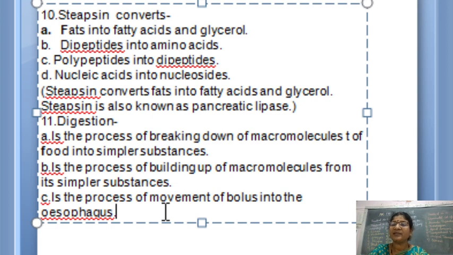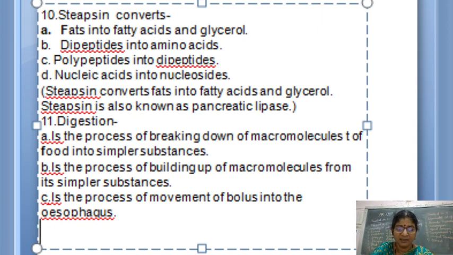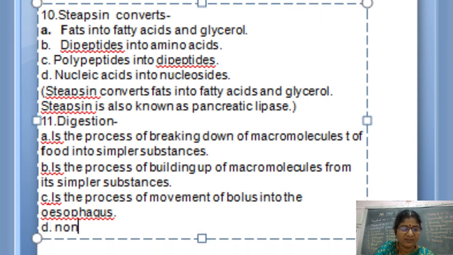It is a voluntary process, nowhere related to the above definition. So D, let me add none of these. So your answer is A.